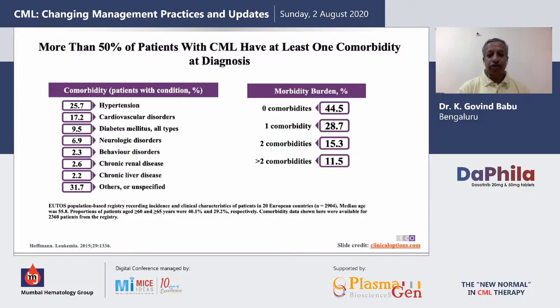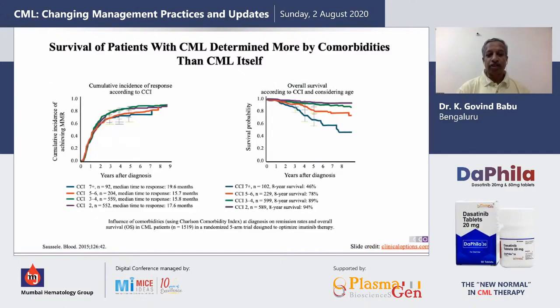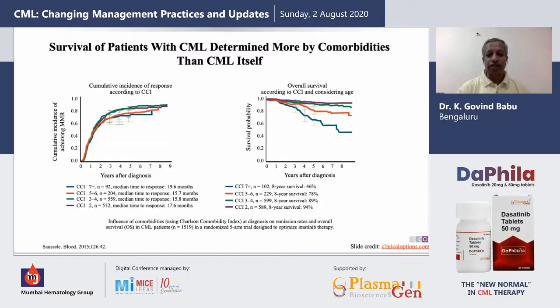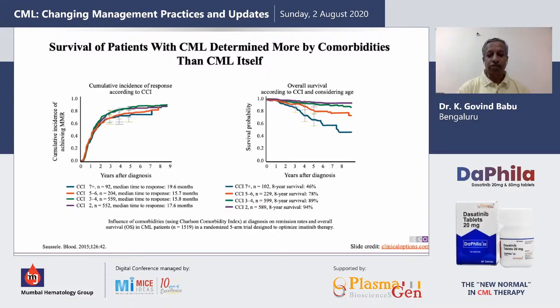And people have looked at what's called the morbidity burden. This is to show that almost 11 to 12% of people have more than 2 comorbidities. And why is this important for all of us is because survival of patients with CML is determined by comorbidities more than by CML itself. So I think this is one aspect that most of us need to keep in mind. Sometimes we tend to ignore some of these comorbidities, and this becomes an important issue.